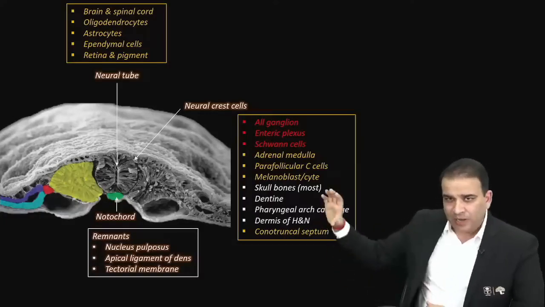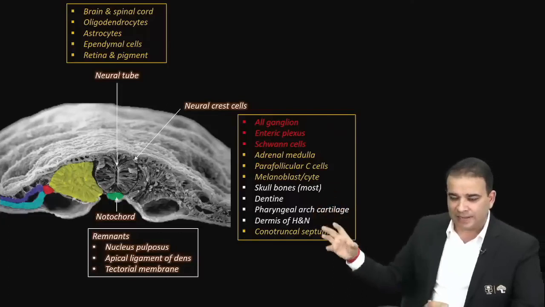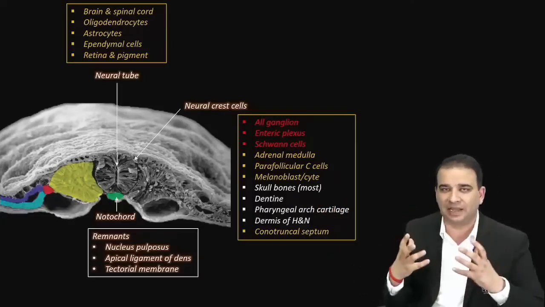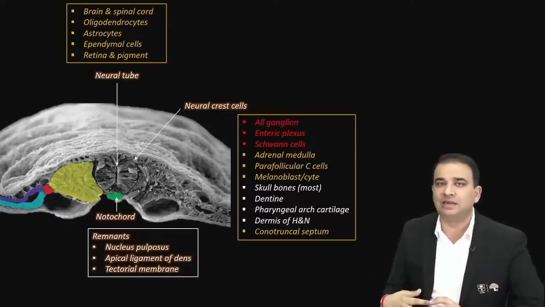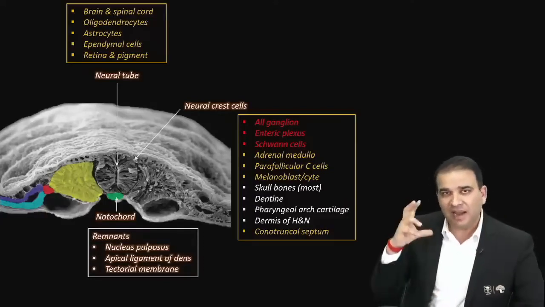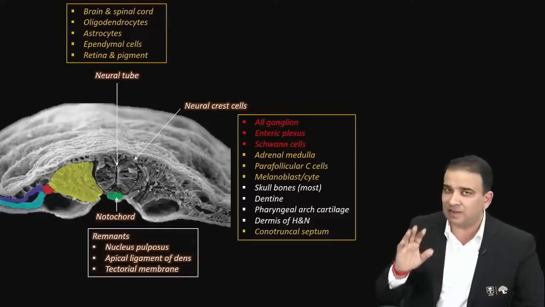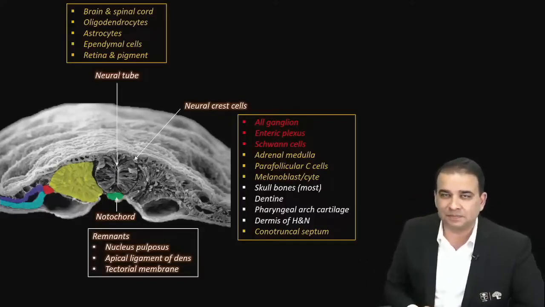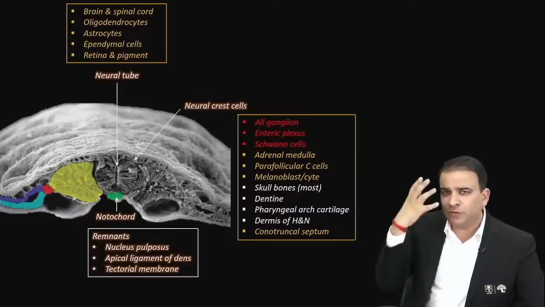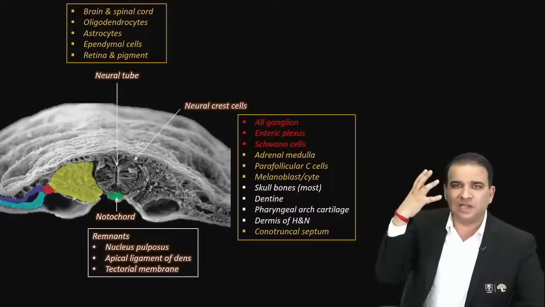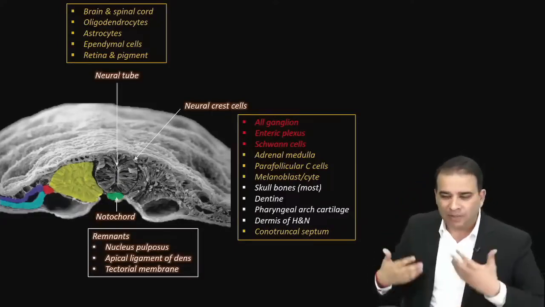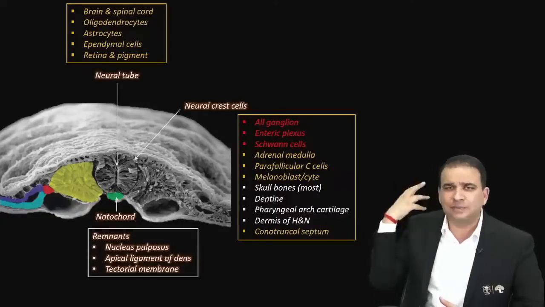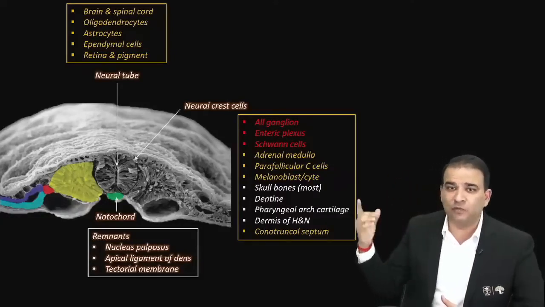And then, if you look at the structures which I marked in white there, guys, the majority of the mesenchymal structures in head and neck, which in the rest of the body are derived from mesoderm, in head and neck most of them, I'm not saying all of them, there are definitely exceptions, but most of them are derived from neural crest cells. Just think about bone, skull bone, then you will obviously compare with the bone of the rest of the body. Bone in the rest of the body comes from mesoderm, but the majority of the skull bone, except the occipital and sphenoid bone, comes from where? Neural crest cell.